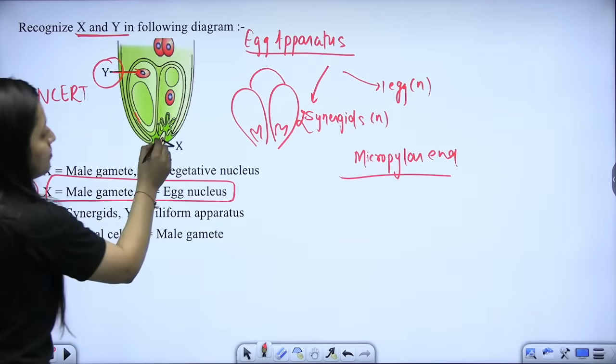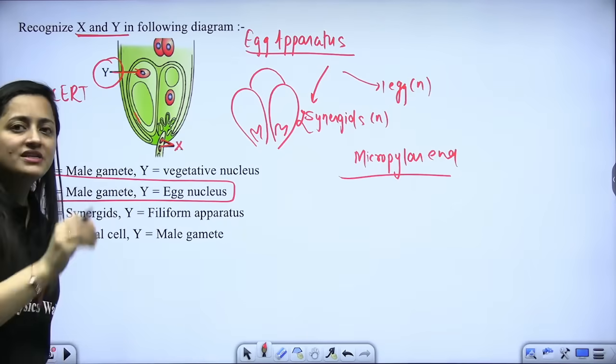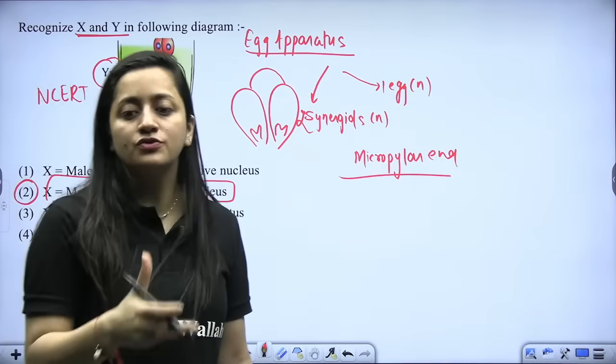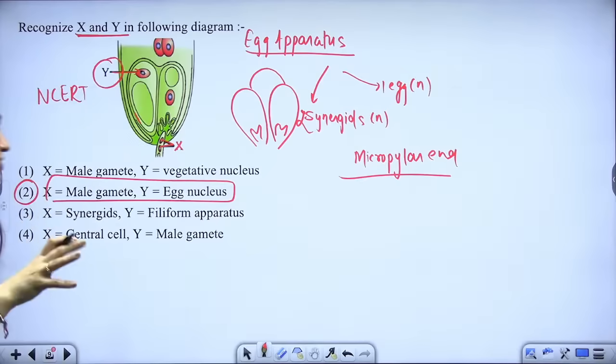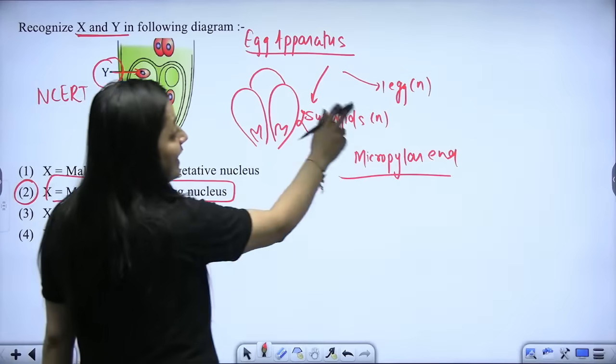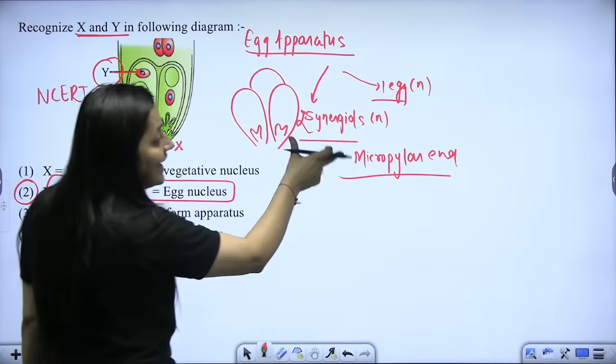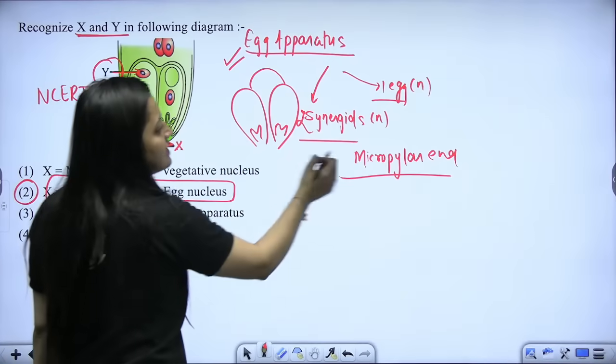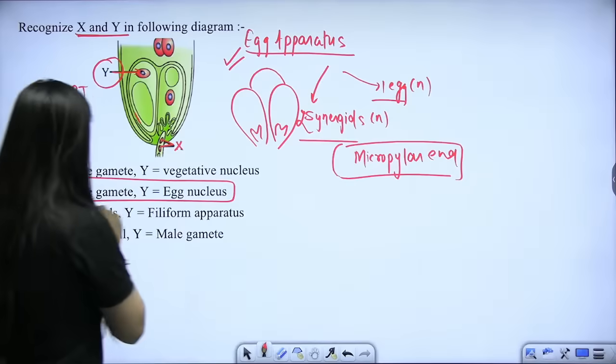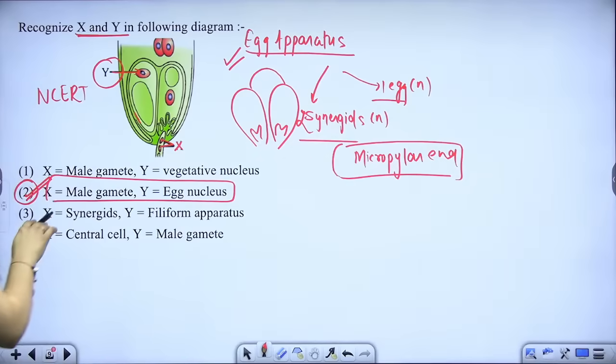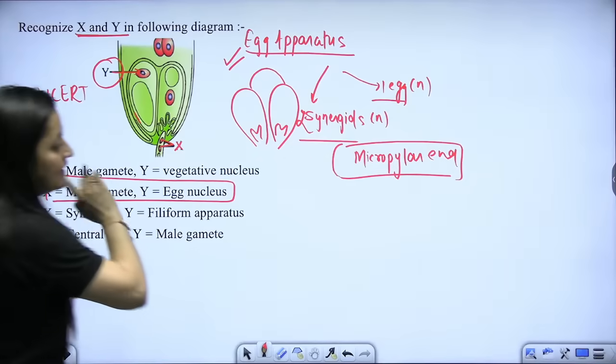Make sure you mark it as such. Whatsoever is given in the NCERT, in accordance with that, you mark the answer, right? So two synergids and one egg, definitely one egg, not the egg apparatus. Together they make the egg apparatus, and it is at the micropylar end. So here the answer is going to be this particular part. This Y is actually the egg nucleus.